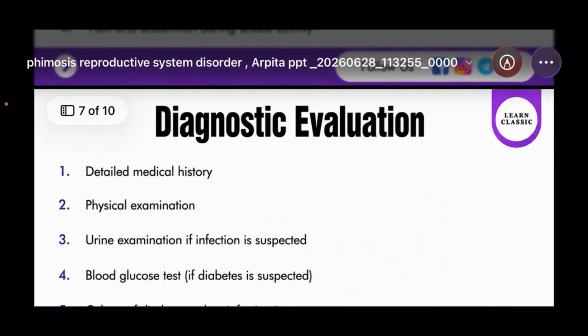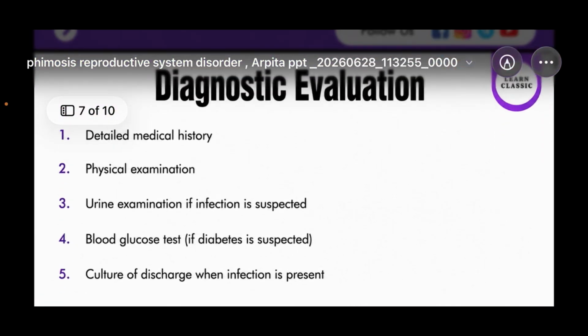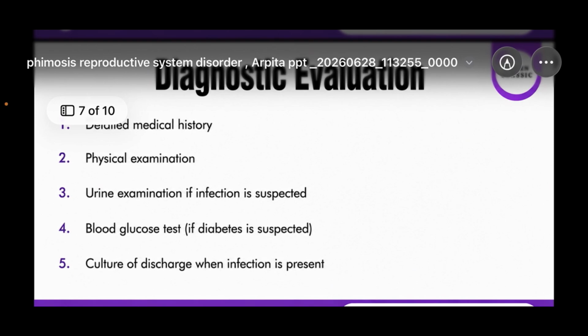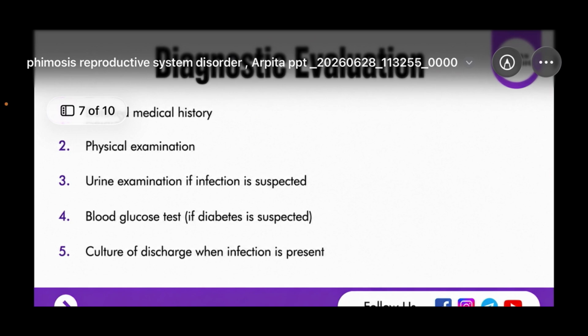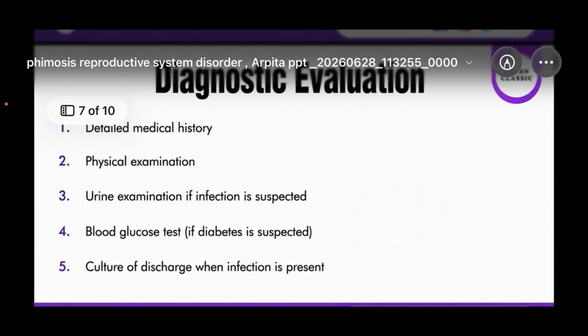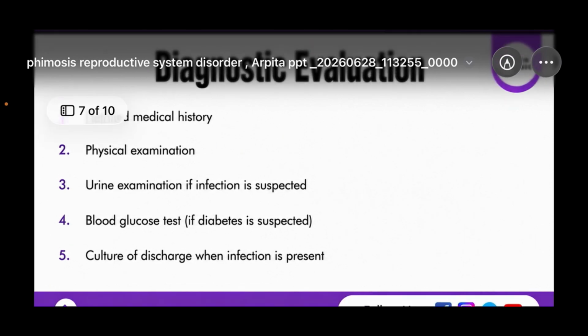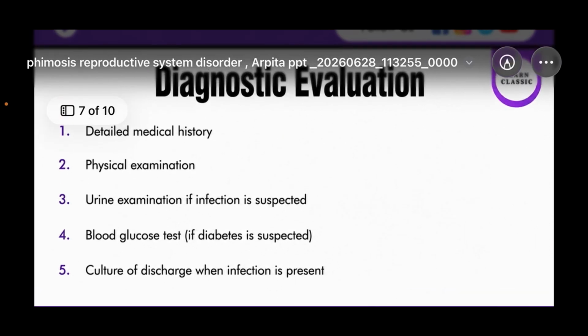Now the diagnostic evaluation includes detailed medical history, physical examination, urine examination if infection is suspected, blood glucose test if diabetes is suspected, and culture of discharge when infection is present. These are the diagnostic evaluation of phimosis.